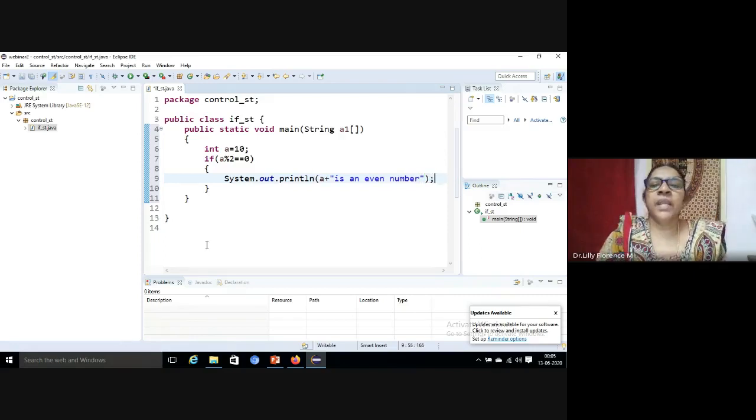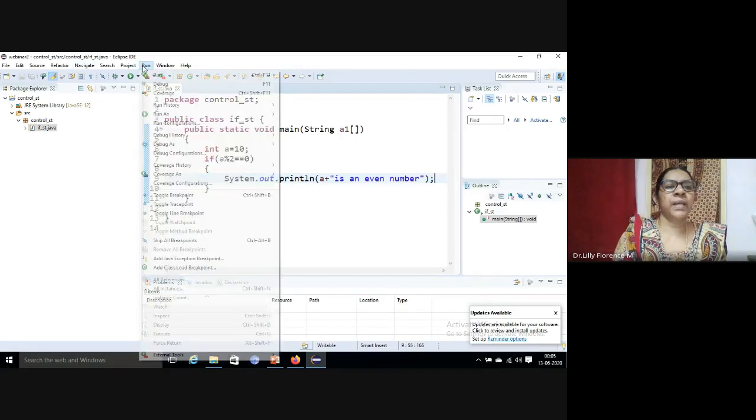Here we didn't define another part for when the condition is false. So we can save the file and run the program. It will give the output: 10 is an even number. Here we are not defining what else should happen. If the condition is true, we have defined it here. Otherwise, what should happen? That is why we use the else part of the statement.